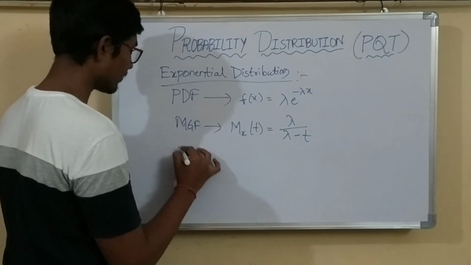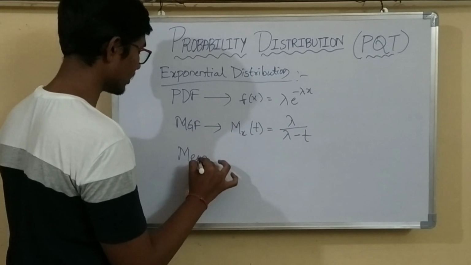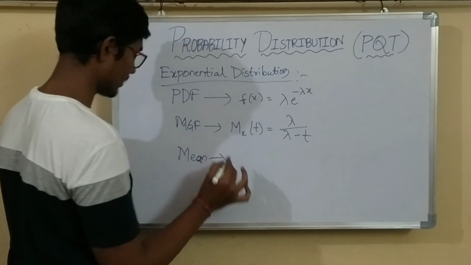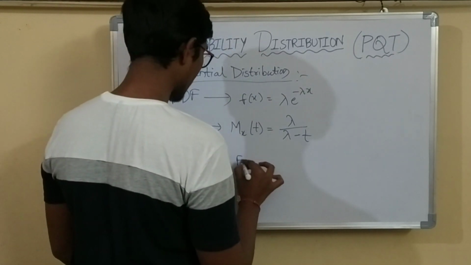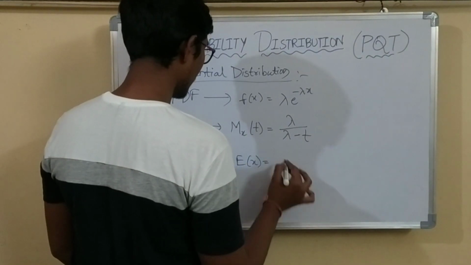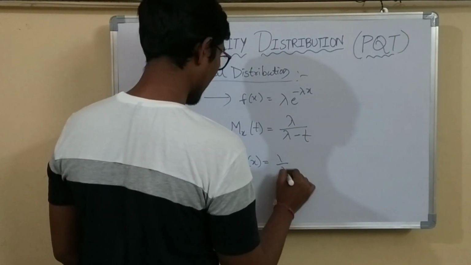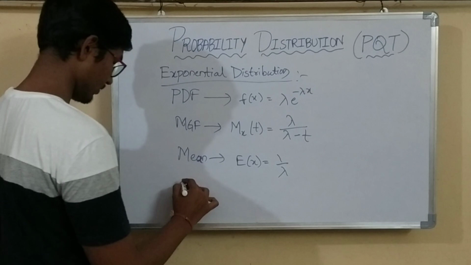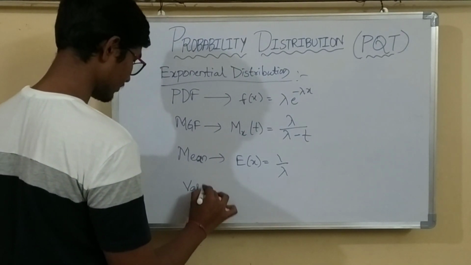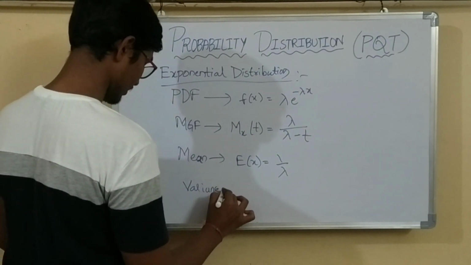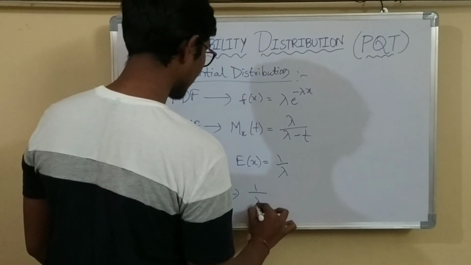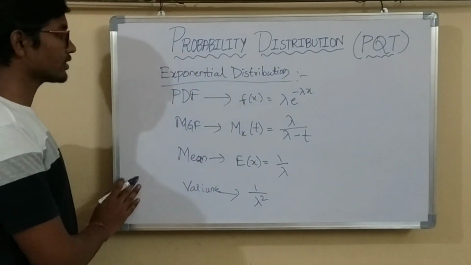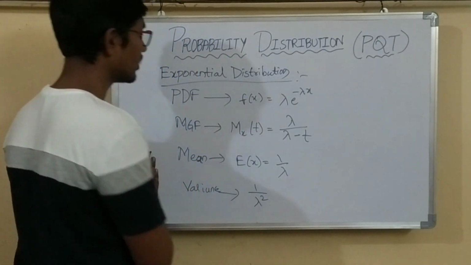Now the mean formula for exponential distribution is expectation of x, E of x, equals 1 by lambda, and now variance is 1 by lambda square. So these are all the formulas for exponential distribution.